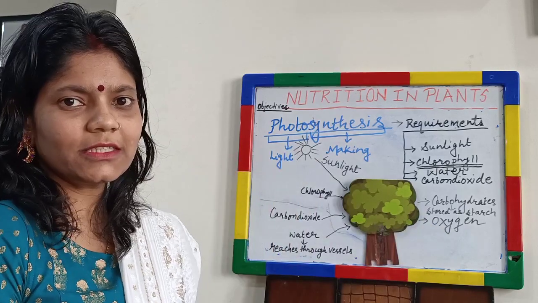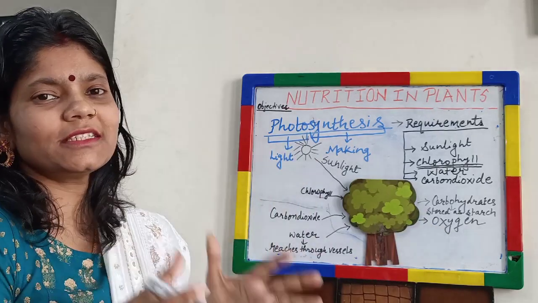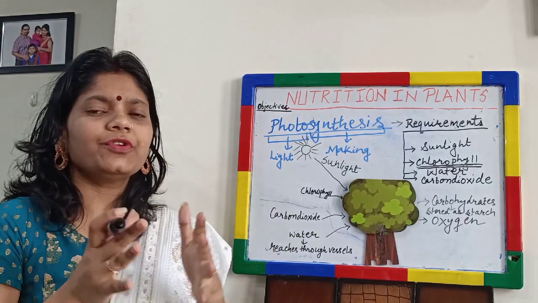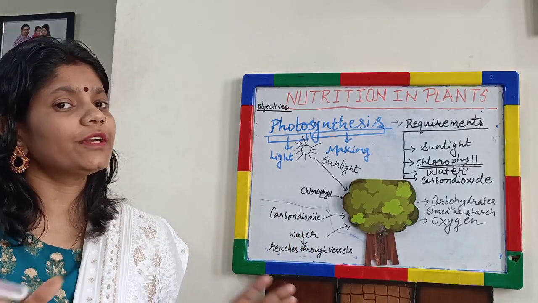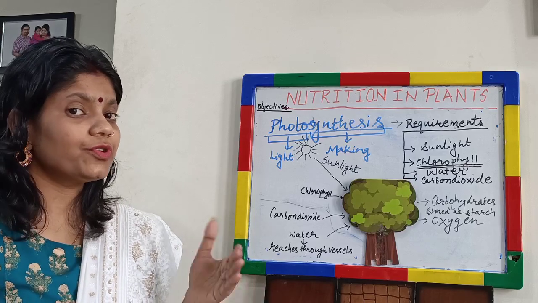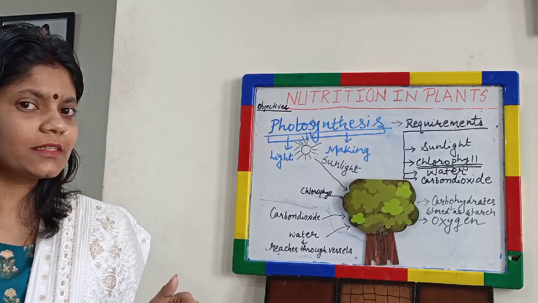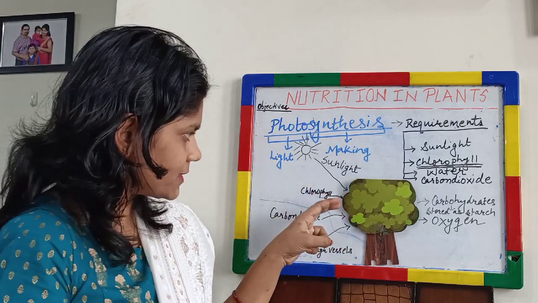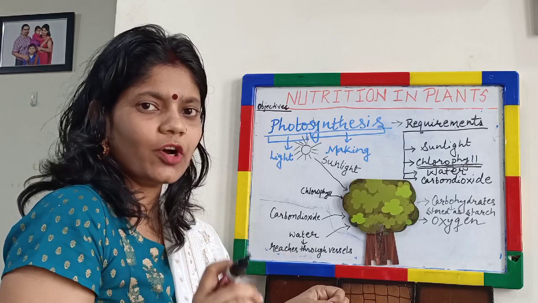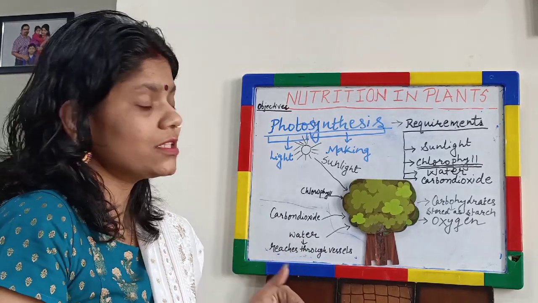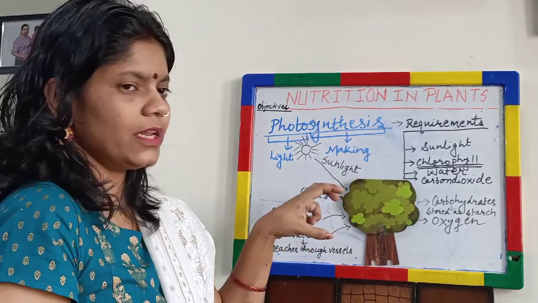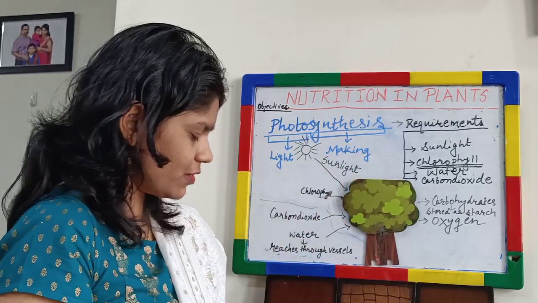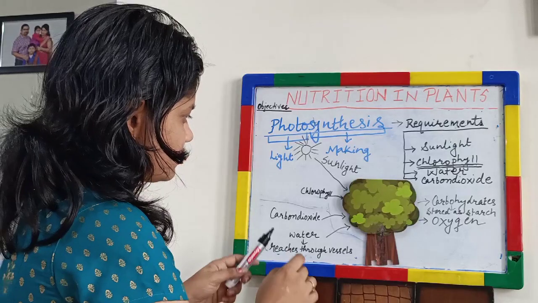The other byproduct is oxygen. And as you all know, oxygen is the lifeline for us. If we do not take oxygen, we cannot live for a second. So do you think plants are important for us? Definitely we must care for plants. So this is the process. Now we will write it in the form of an equation, and we will also study the structure of a leaf, which helps it to take all the requirements for photosynthesis.